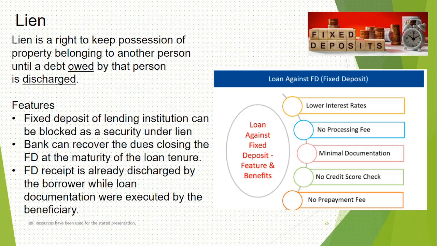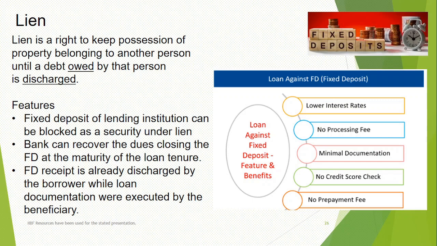Why? Because on an FD given to you by HDFC Bank, I don't know how I am going to put a blockage. I will not be able to block it. But if it is an FDR from my bank, in my system, I can put a lien on it. I can block it. Whenever you try to withdraw this money, the person executing will come to know about the problem, and the system will give an auto warning that this FDR is blocked due to an FSLD, fully secured loan against deposit.